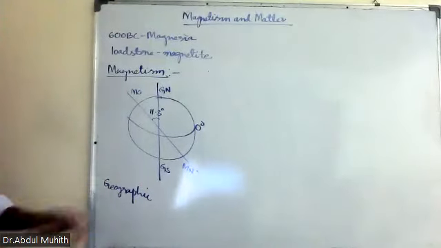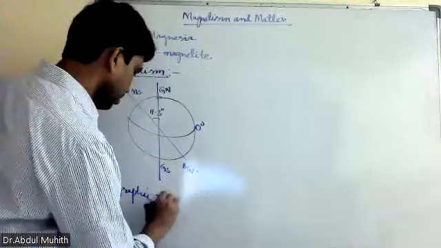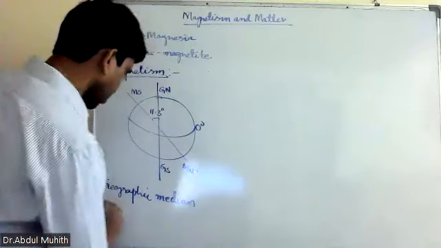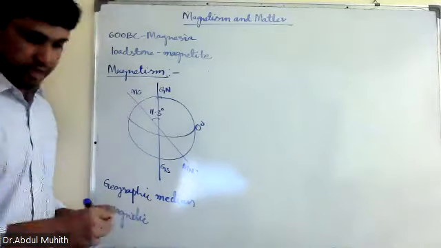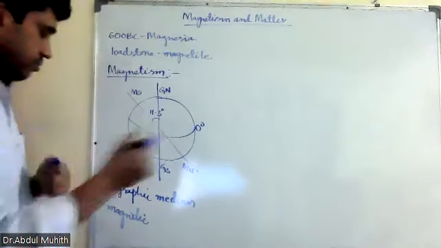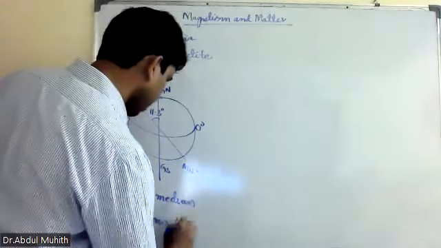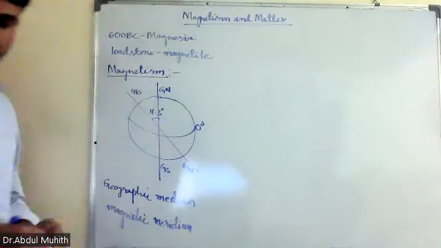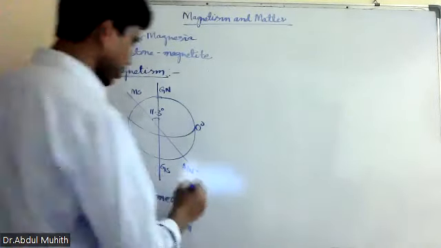Now, when you suspend a magnet, we have the geographic meridian and the magnetic meridian. Okay, two are there.